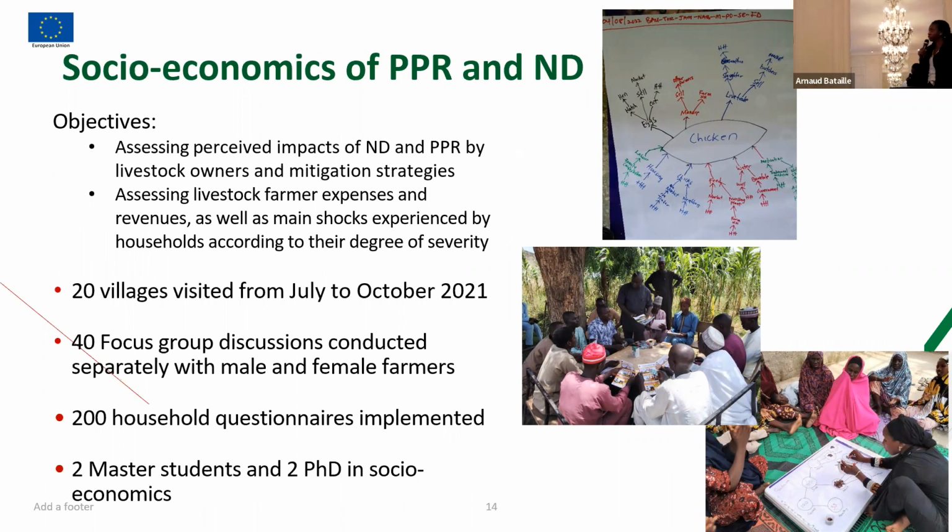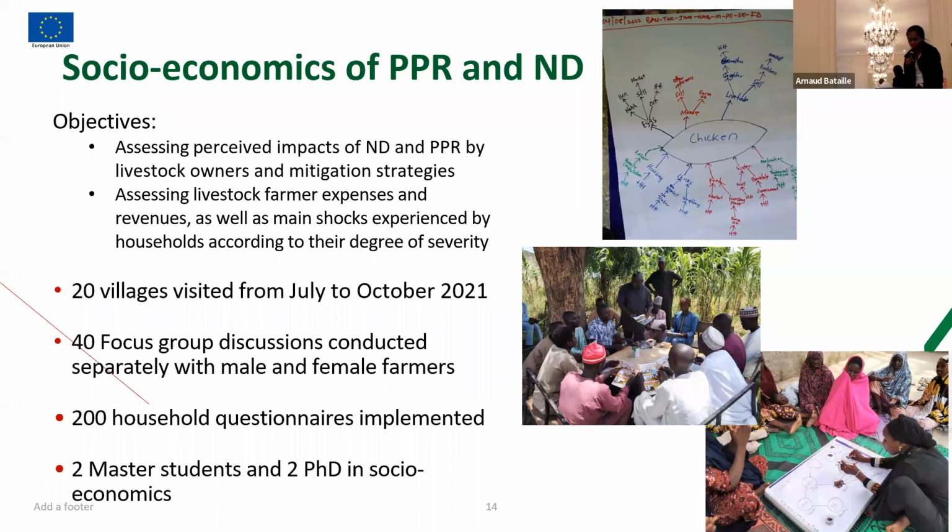Our objectives were assessing perceived impacts of ND and PPR by the farmers, which have been presented under the epidemiology part. We also assessed local farmers' expenses and revenues and the nature of the expenses at household level, which was one of the questionnaires. So last year, between July and October, we had 20 villages visited, and in each village there were 2 gender groups, a male group and a female group. So in all, we had 40 focus group discussions.